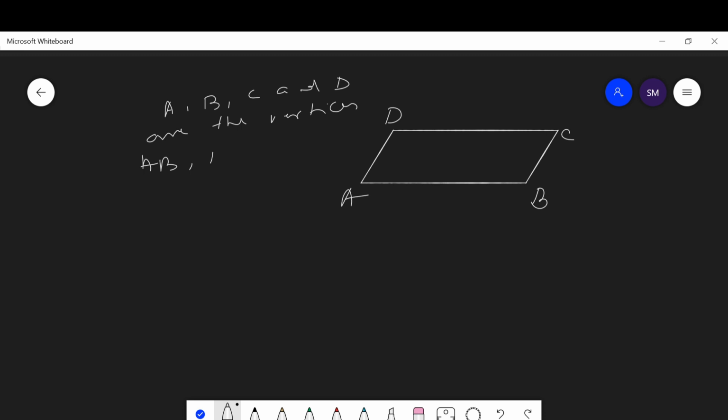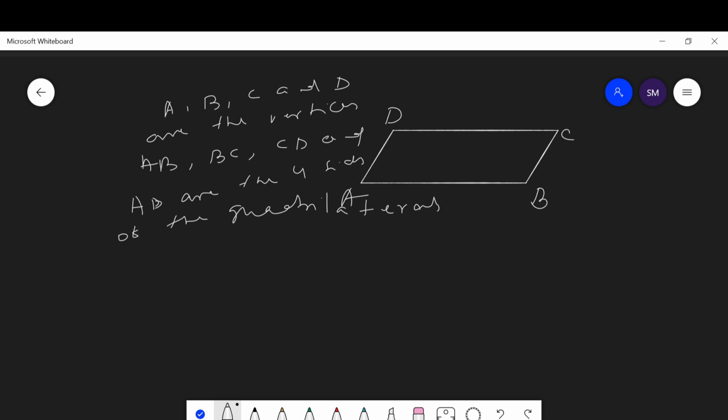AB, BC, CD and AD are the four sides of the quadrilateral.